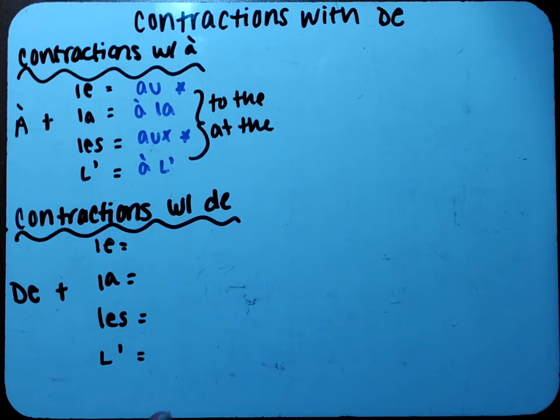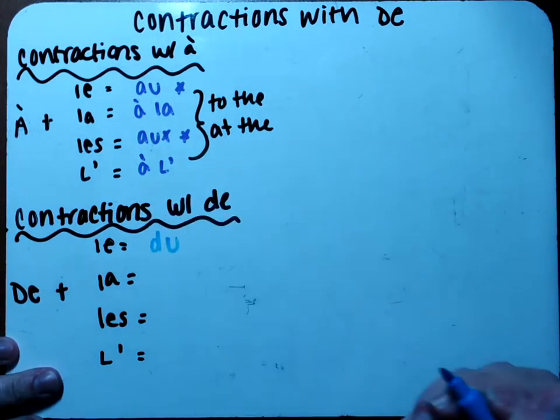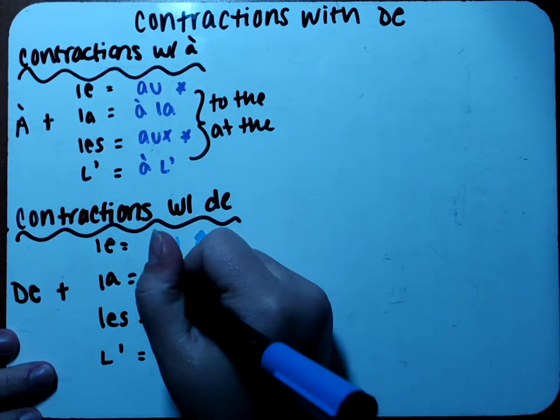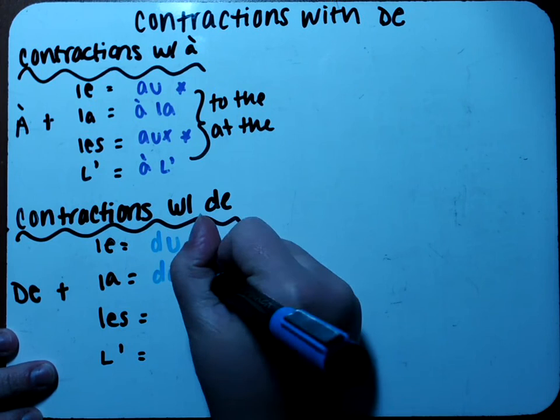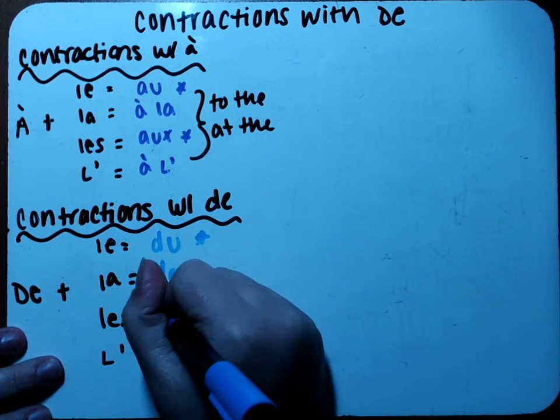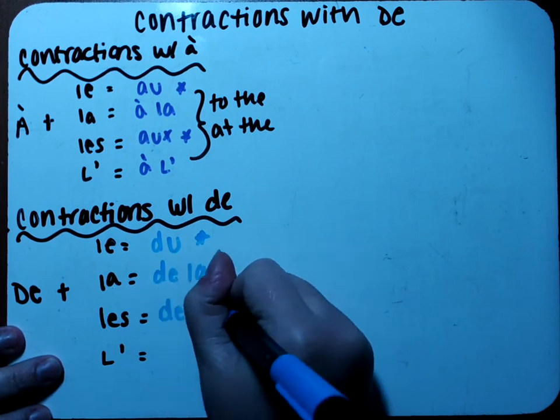So de plus le is going to change and become du. So that was one that changed. Now we have de plus la. That is going to stay the same: de la. Now we have de plus les. De plus les changes and becomes des. So just take off the L and add a D. And then de plus l'apostrophe is going to stay the same: de l'apostrophe. So we have two that change and two that don't change, just like when we learned the contractions with à. The two that changed with the contractions with à are still the two that change in contractions with de.